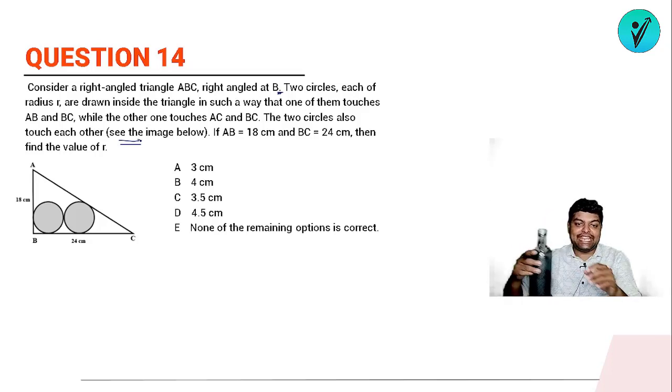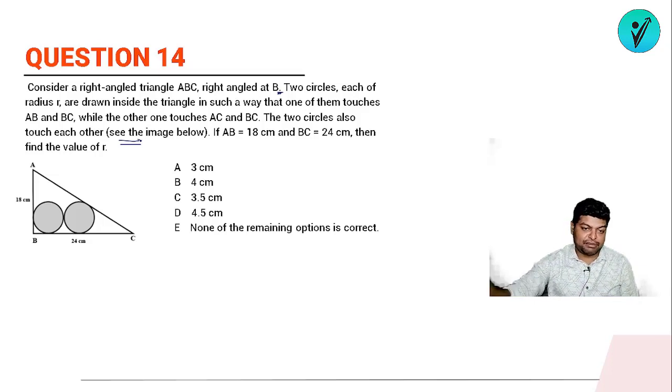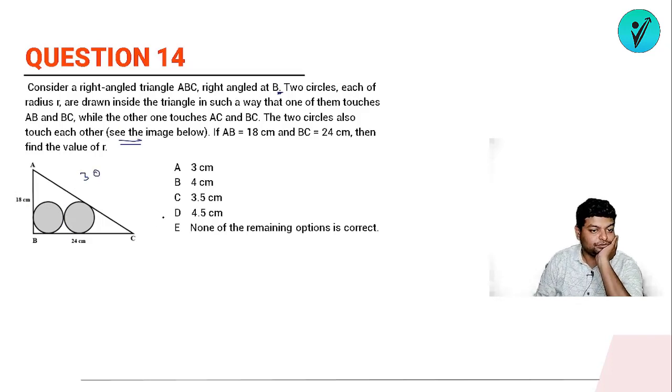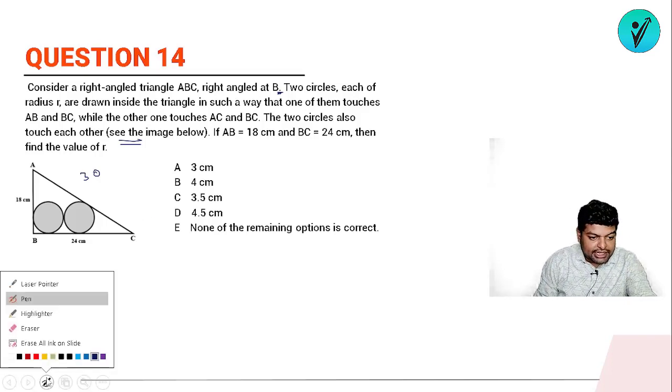So if AB is 18 centimeter and BC is 24 centimeter, then find the value of r. तो मेरे को क्या दिख रहा है, ये 18 है, ये 24 है, तो मैं ये तो फाइंड आउट कर सकता हूँ 6 into 3, 6 into 4, so this will be 30. So the length of AC is 30, but we have to get the value of r. Okay, let's try to get it then.